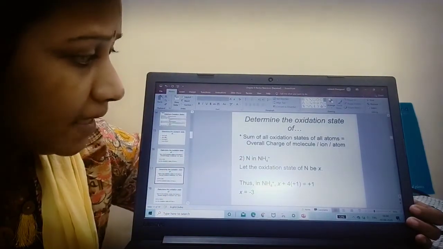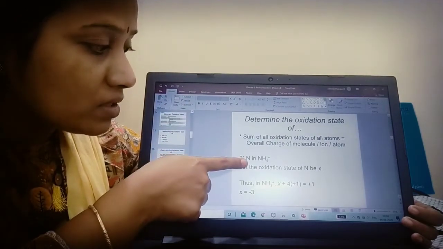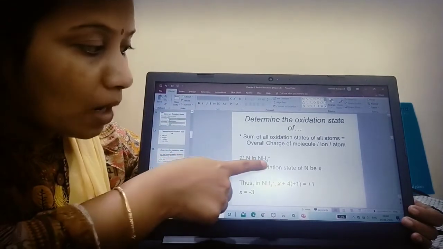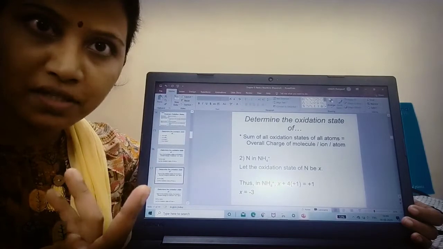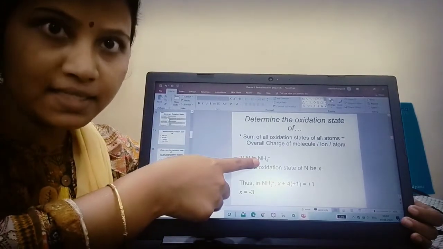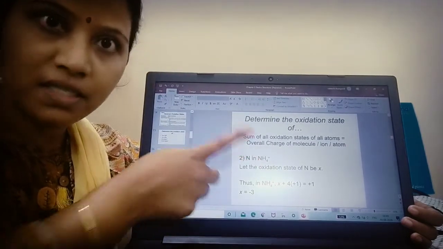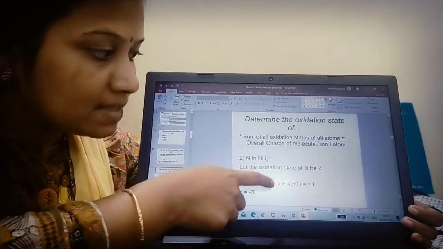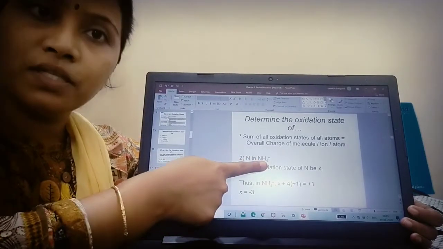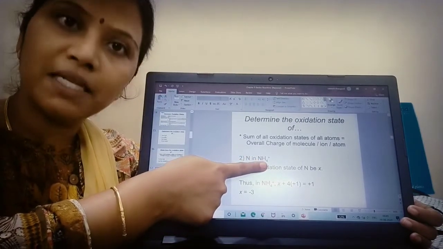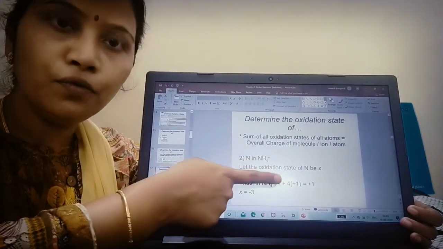Now moving to the second one: determine the oxidation state of nitrogen in ammonium. I don't know nitrogen's, right? So what should I take? I should take it as X. How many nitrogen atoms are there? 1. So X plus, what is the oxidation state of hydrogen? It is +1. 4 into +1, 4.